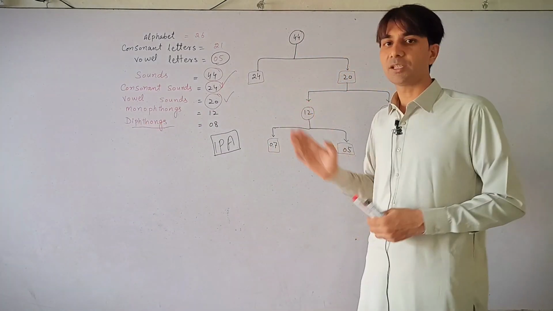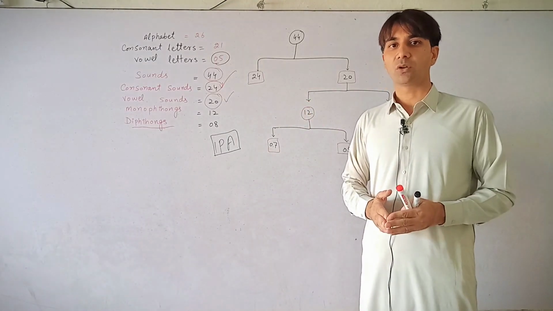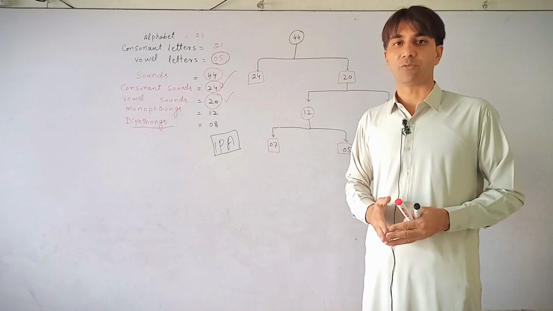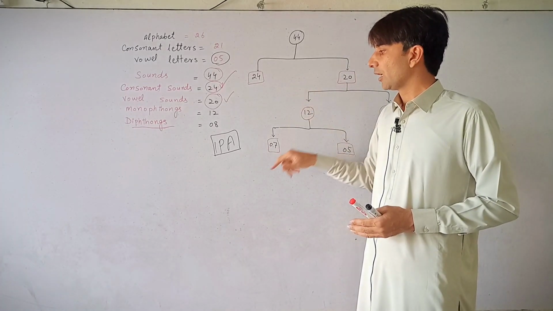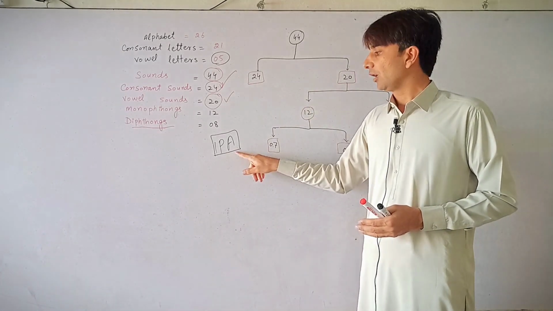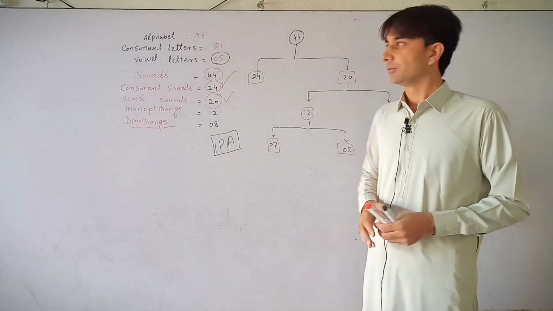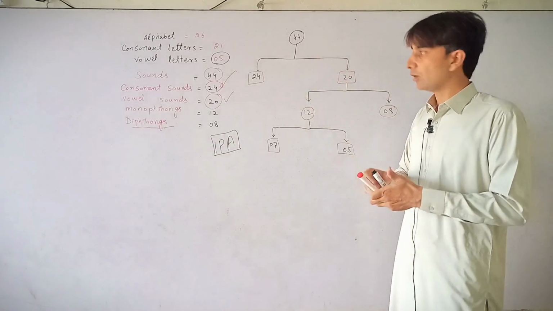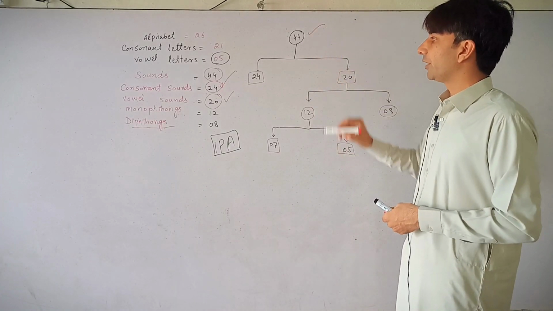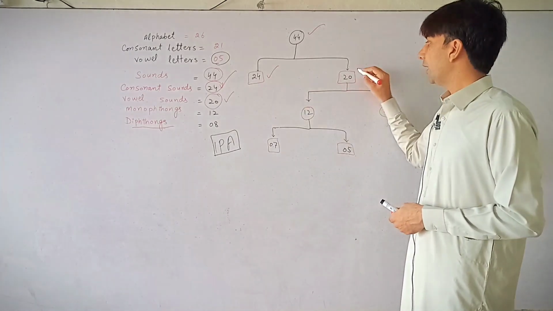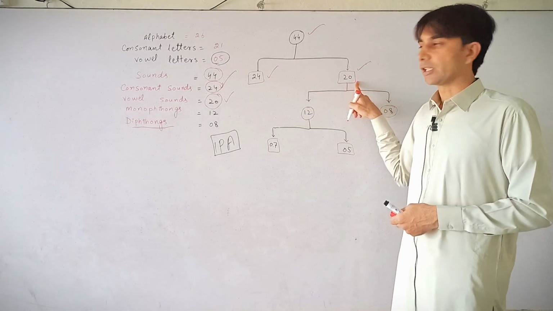So here is the classification of the 44 vowel sounds and consonant sounds in the English language. This classification is based on IPA, which means International Phonetic Alphabet. The total number of sounds is 44: 24 are consonant sounds while 20 are vowel sounds.